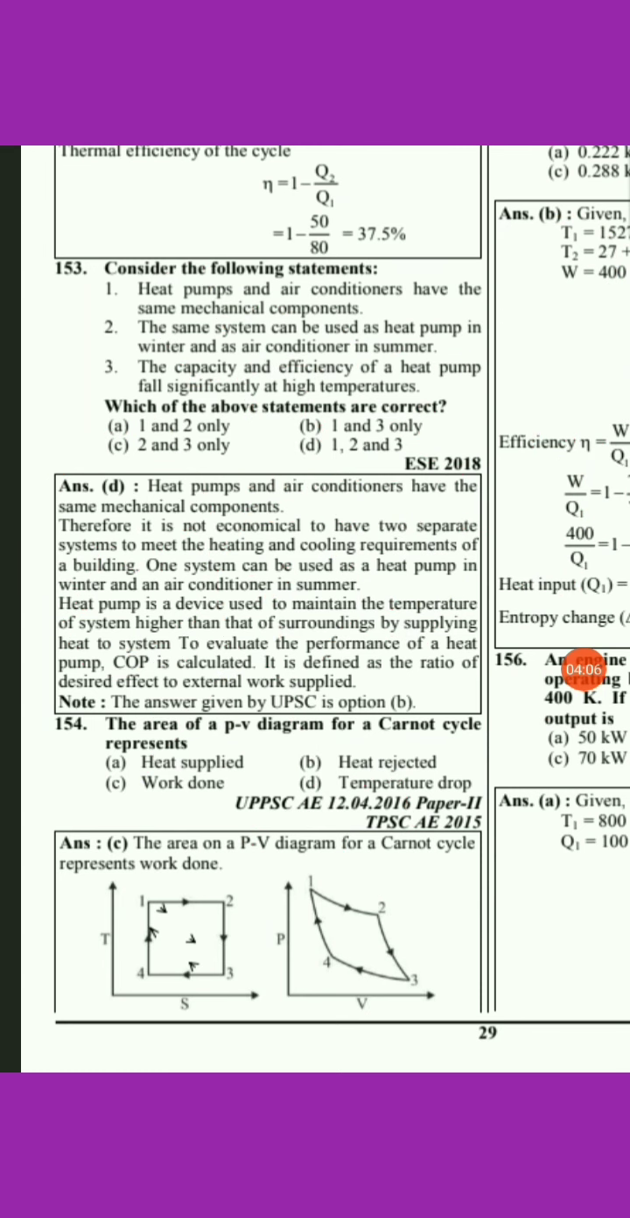So as the value of T2 increases, the COP will decrease, because the work input to the pump will increase significantly, and this leads the COP to decrease. So here all three statements will be correct.